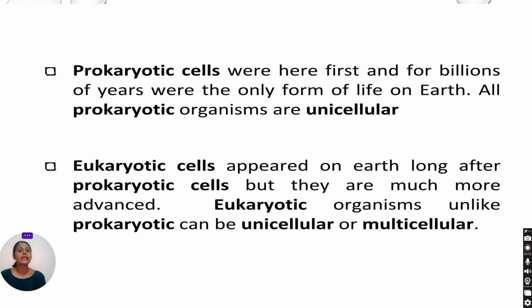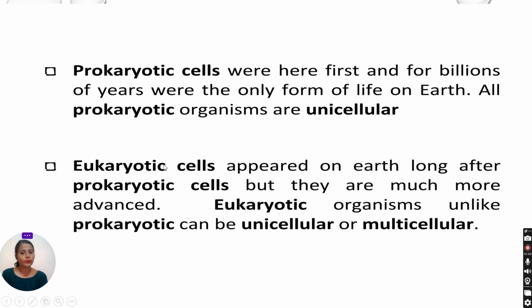Prokaryotic cells were here first, and for billions of years were the only form of life on Earth. All prokaryotic organisms are unicellular. As the name suggests, the prokaryotic cell is a primitive one, a unicellular organism with a very simple structure.